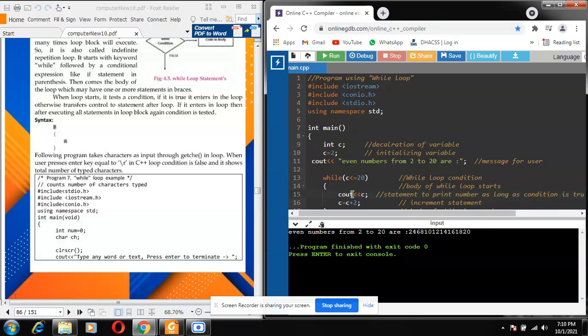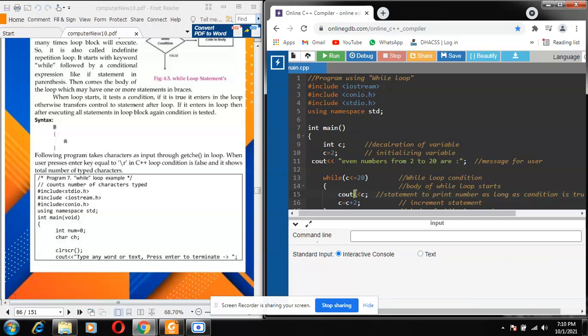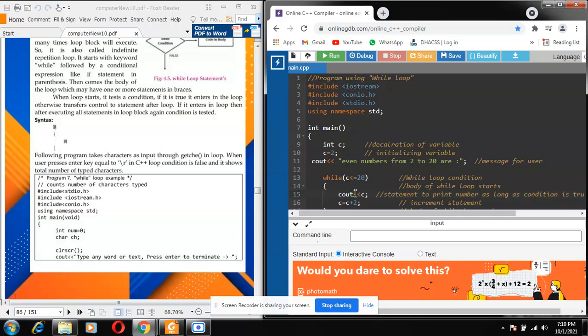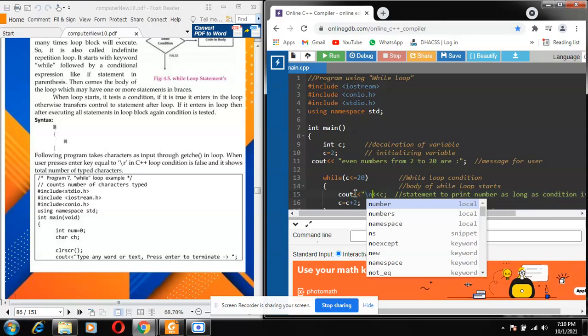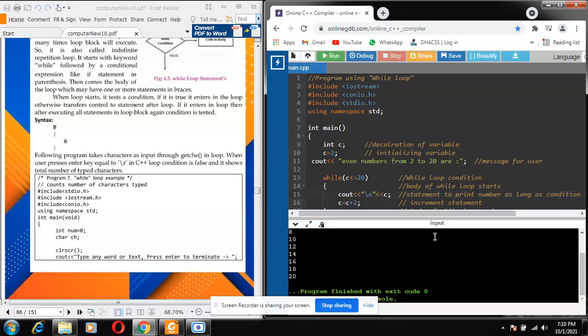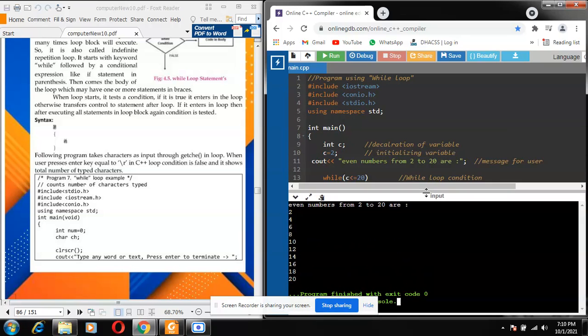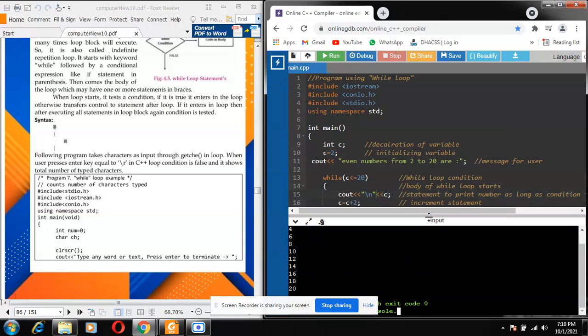But if we write it again in double quotation marks, our escape sequence, and run again, you can see that every number comes on a different line, in a new line.